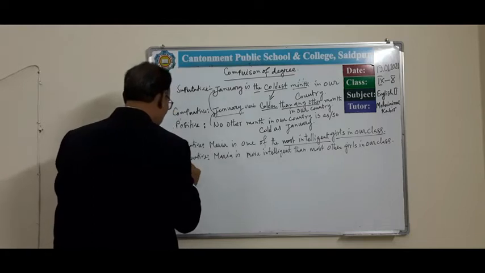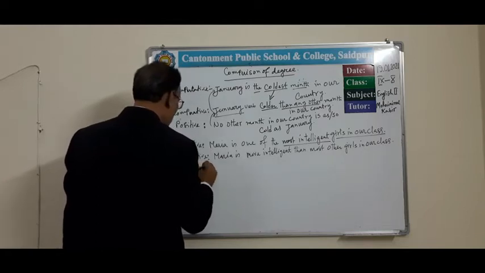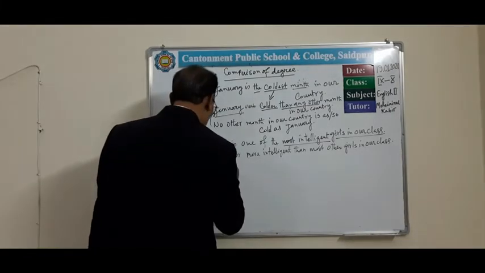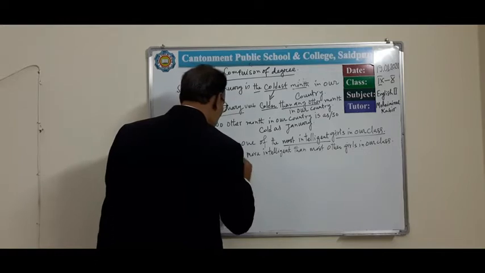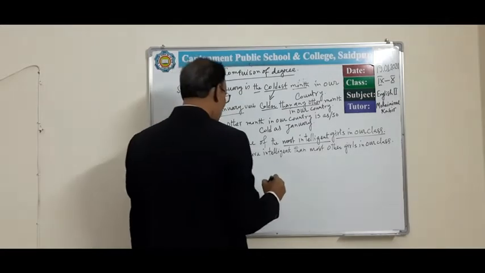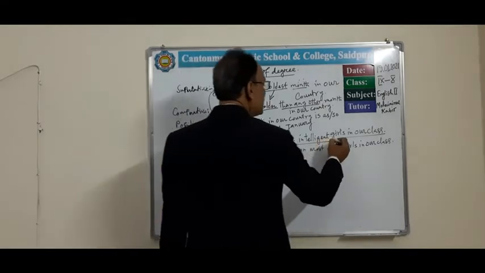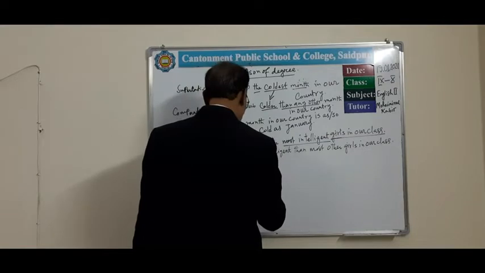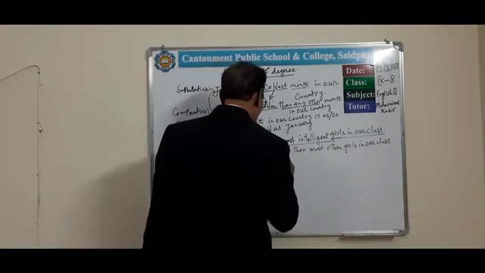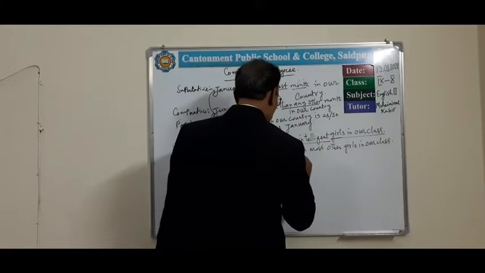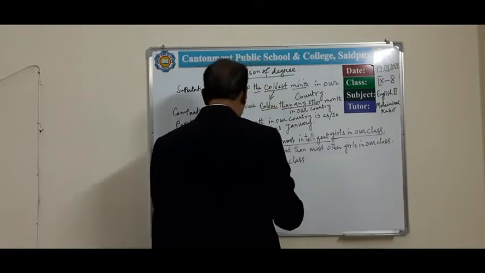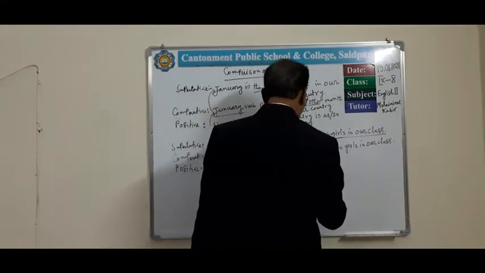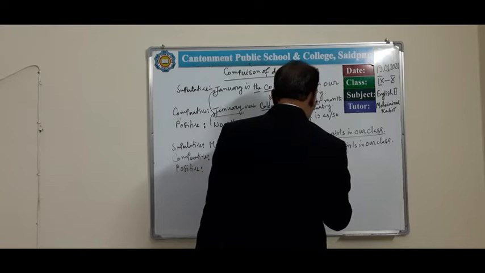Okay, then its positive form will be, first of all we write very few, then the object here, what? Girls, then the remaining part, very few girls in our class. The verb will be, one thing you have to remember, plural verb, are.